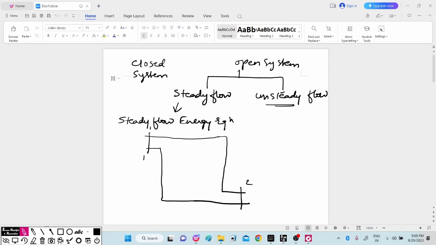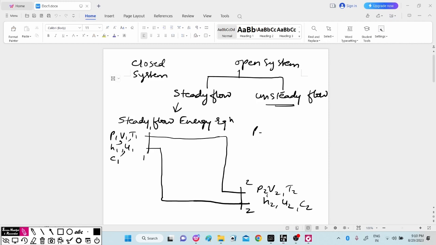Here the properties at the inlet will be P1, V1, T1, H1, U1, and at the outlet P2, V2, T2, H2, U2. Here also a certain velocity will be there. We will write the velocity as C1 at the inlet and C2 at the outlet.